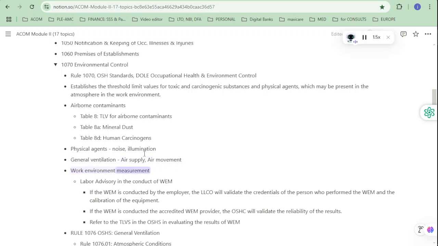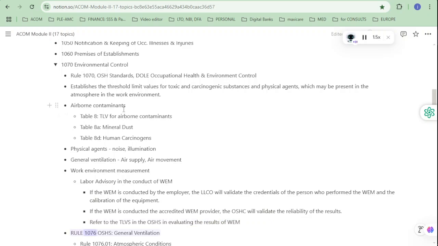Work environment measurement. Labor advisory in the conduct of WEM. If the WEM is conducted by the employer, the LLCO will validate the credentials of the person who performed the WEM and the calibration of the equipment. If the WEM is conducted by an accredited WEM provider, the OSHC will validate the reliability of the results. Refer to the TLVs in the OSHS in evaluating the results of WEM.